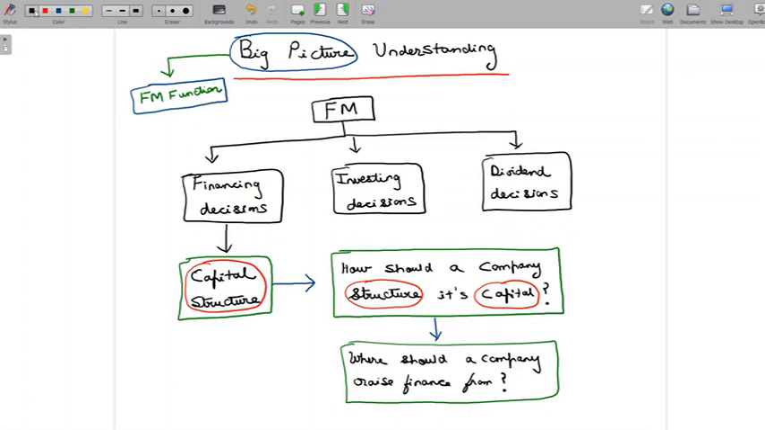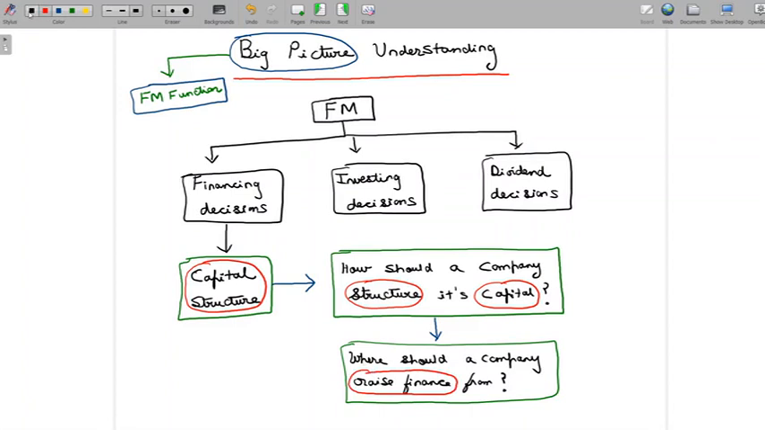So how do I structure my capital? Capital is basically long-term finance. But when I talk about structuring the capital, basically I'm asking myself a question: where do I raise finance? That's the main question.